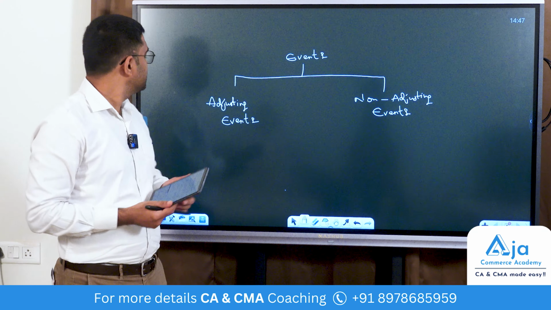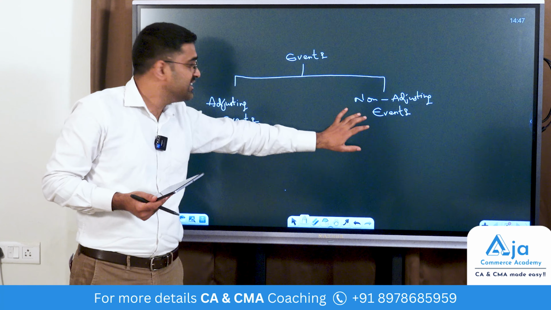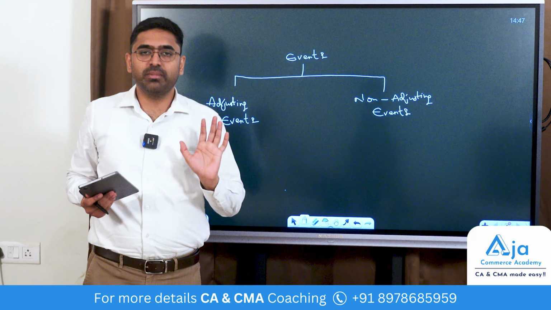As the name suggests, if it is an adjusting event, you will adjust the balance sheet. If it is a non-adjusting event, you don't touch the balance sheet.